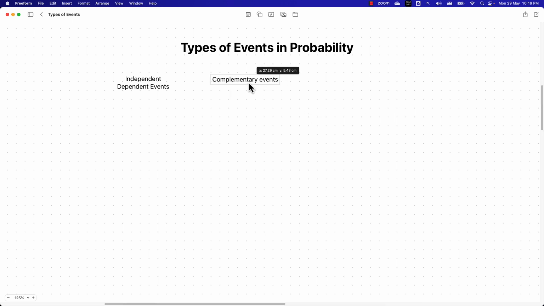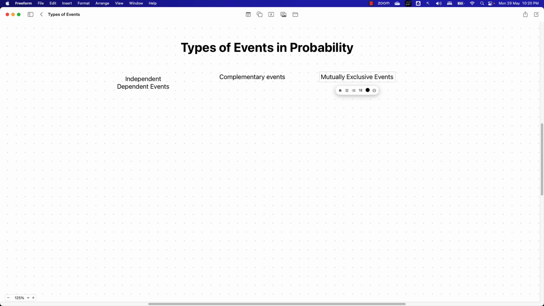So we have now understood the complementary event. There is something called mutually exclusive events. In the case of mutually exclusive events, these are the events that cannot occur at the same time. Mutually exclusive events in probability do not have a common outcome. So that's the overall idea about mutually exclusive events.